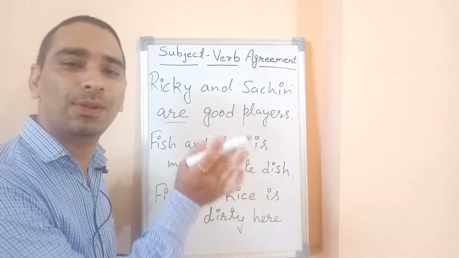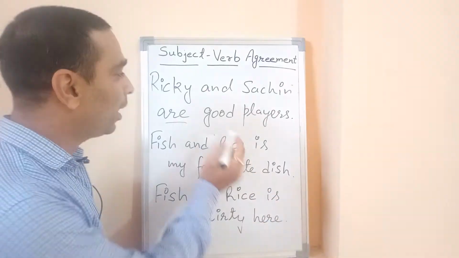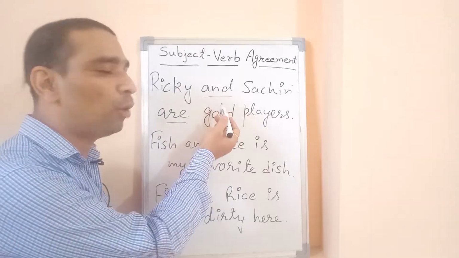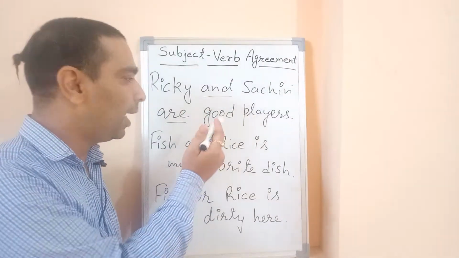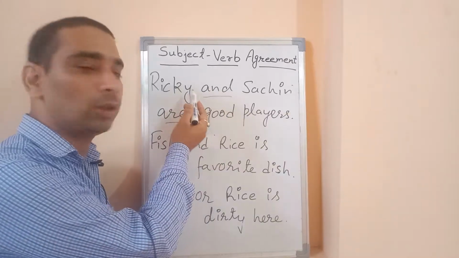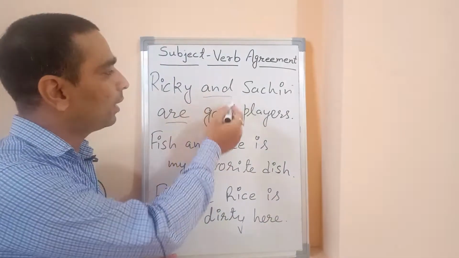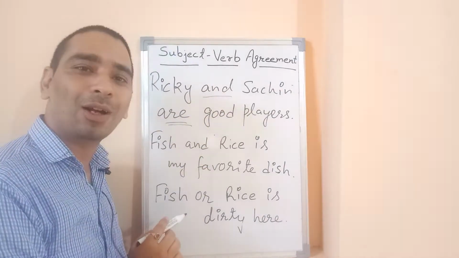Ricky is a different player and Sachin is a different player. We are connecting both the nouns with the help of a connector or a conjunction we call and, and it makes the subject plural, although both are individual, I mean singular. So that's why Ricky and Sachin are good players.